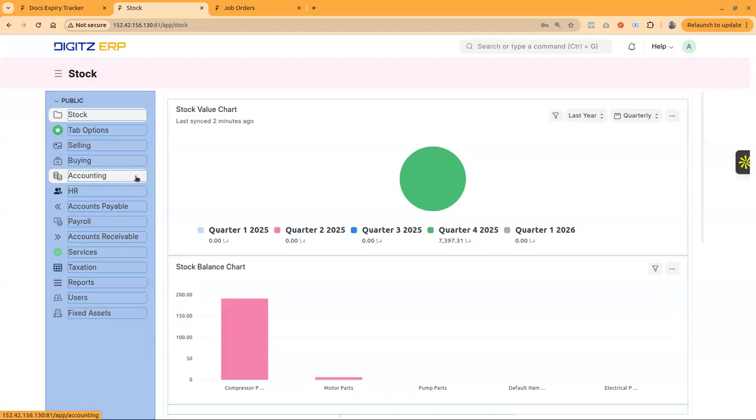DIGITZ ERP provides a solution to track the movements of employees, like on a particular day, what job, what customer, or what services each and every employee is involved with, and all the timelines will be available within the system. So this is all about the job orders module within DIGITZ ERP.